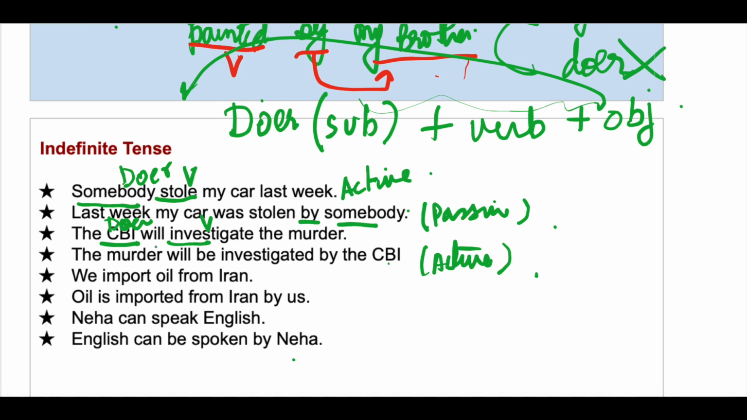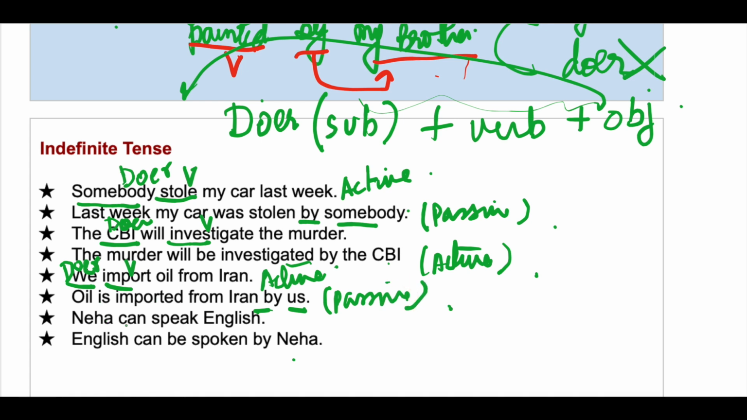We import oil from Iran. So import is the verb and who imports? We. So we is the doer and it acts as the subject. So this is in active voice. Oil is imported from Iran by us. So by plus doer. So this is passive voice.